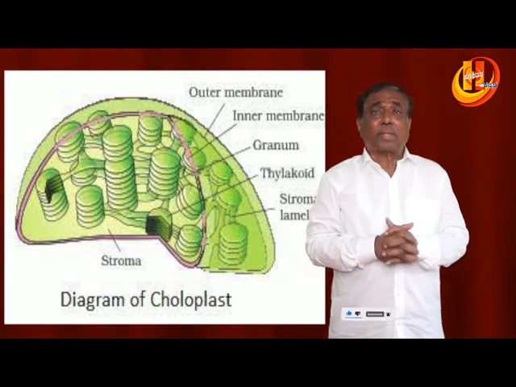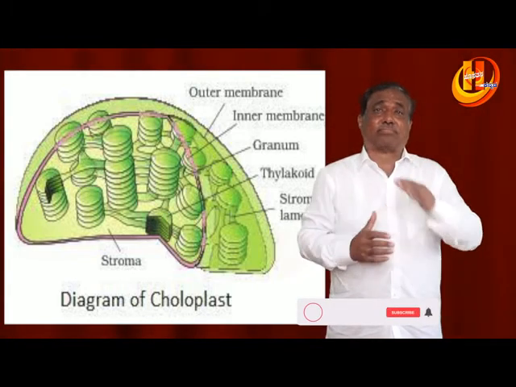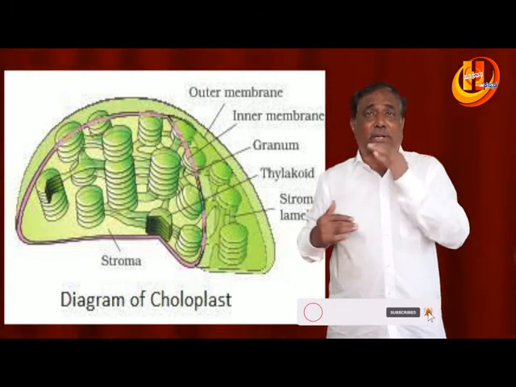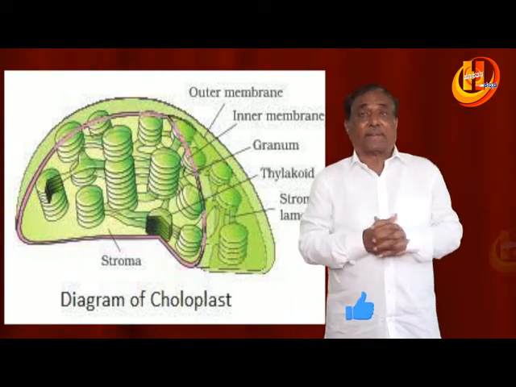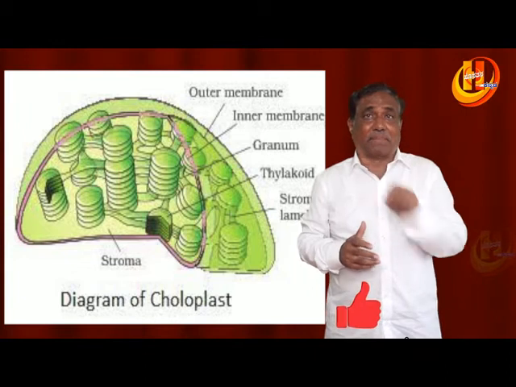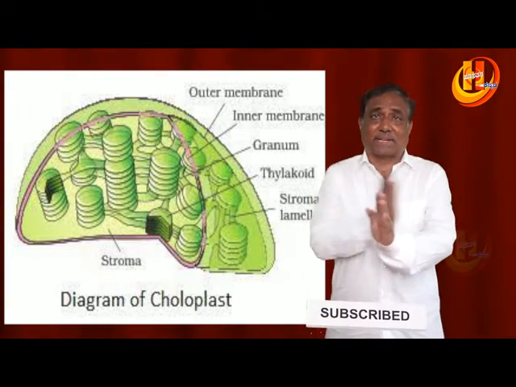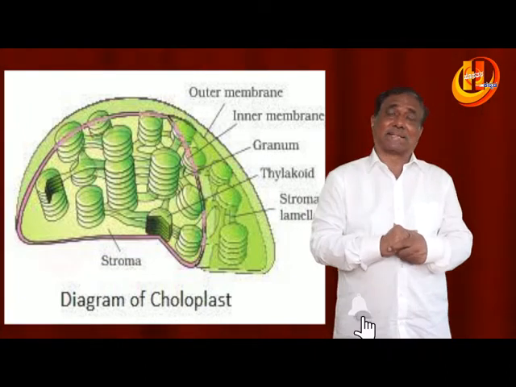And the plastids. Before explaining the chloroplast, the plastids should have been explained. Plastids are colored pigment-containing bodies which are present only in the plant cell but not in the animal cell.